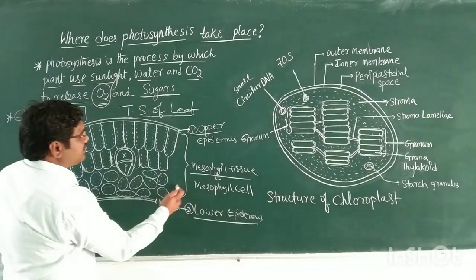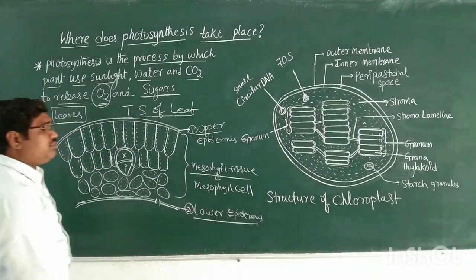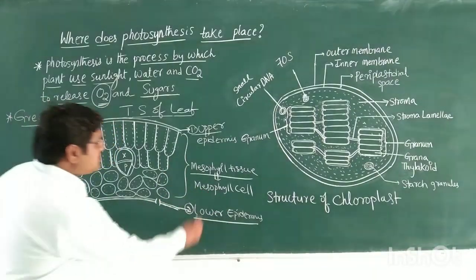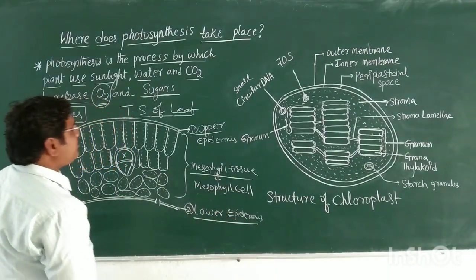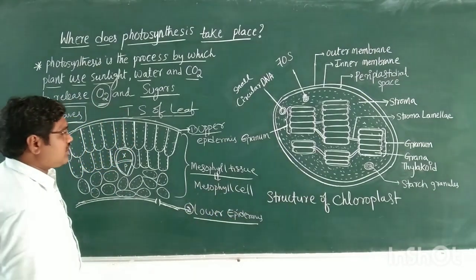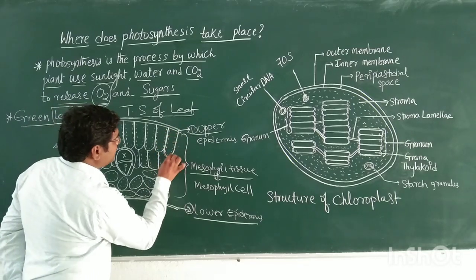In the mesophyll tissue, different types of mesophyll cells are there, and in these mesophyll cells the chloroplast organelles are present.